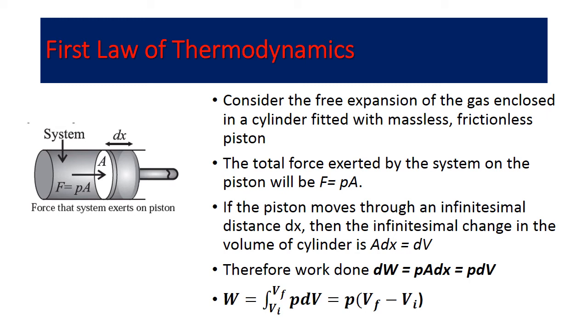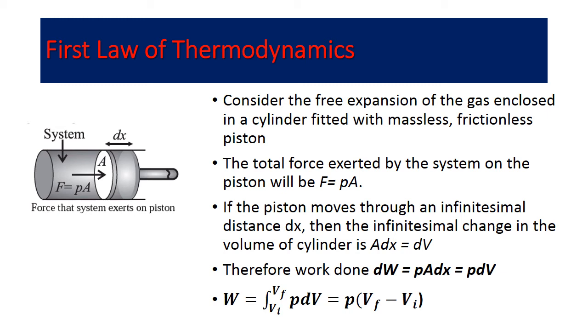The gas molecules are in random motion, so they will be exerting force or pressure on the piston. As they are striking the piston every time, there will be a transfer of momentum, and so the total force exerted by the system, that is the gas molecules, on the piston will be F equals P into A, where A is the area of cross section of the piston. Because of this force, or because of the transfer of momentum, the piston moves an infinitesimal distance dx.